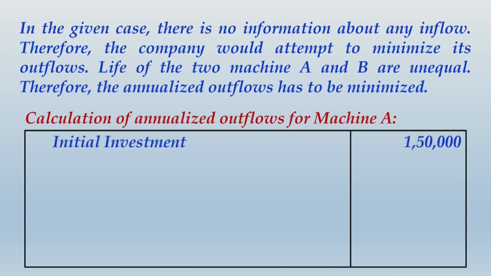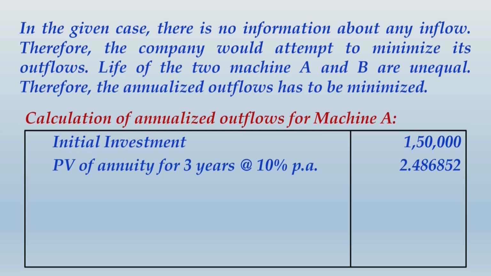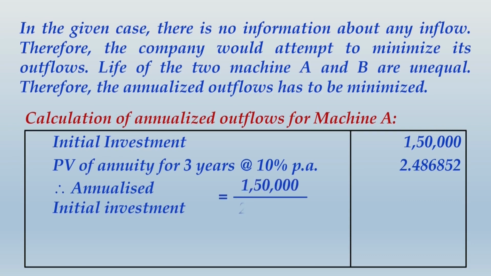We pick the initial investment amount, and this machine has life of 3 years, so we will determine the annuity factor at 10% per annum for 3 years, which is 2.486852. Then find the annualized amount of initial investment, which will be 1,50,000 divided by the annuity factor, and what you get is a per annum value, that is